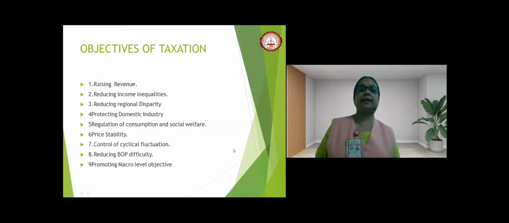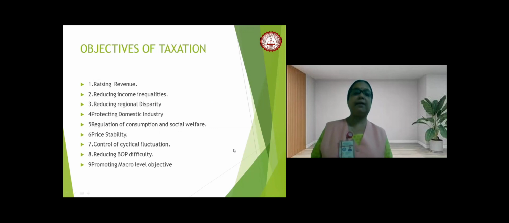In that way, we can say that if we can implement all the objectives of taxation in a conducive manner, then it will result in societal growth and progress and also prosperity of the nation.